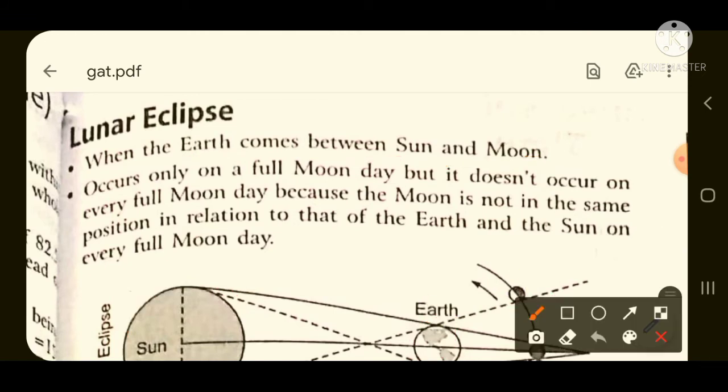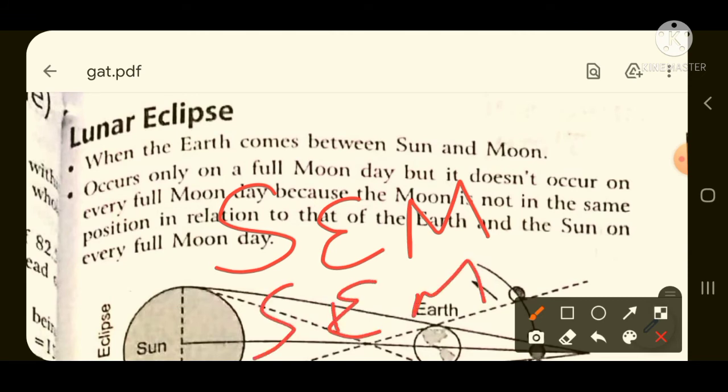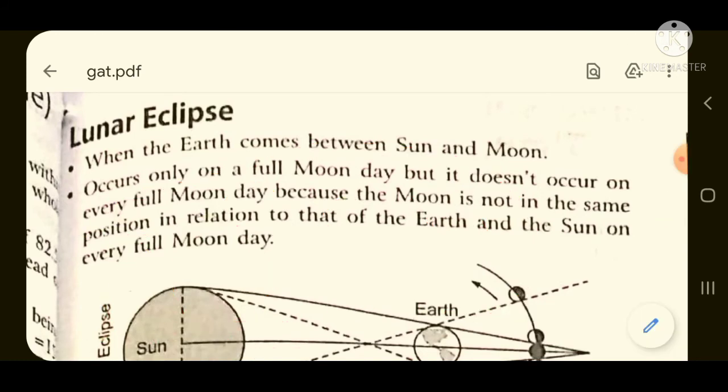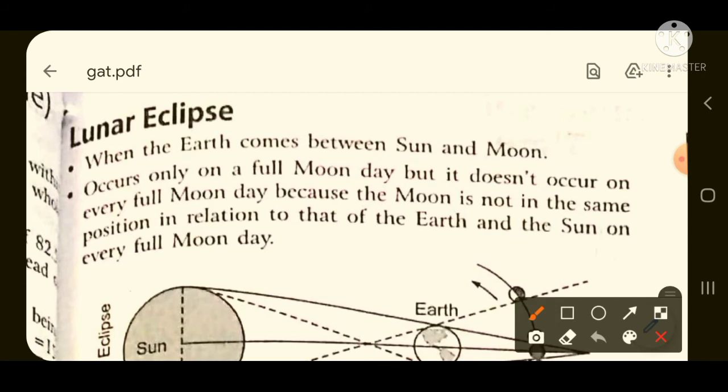So an important point to note is that in lunar eclipse, sun, earth and moon is the series of the arrangement. And for solar eclipse, it is sun, moon and earth. Once again I'll repeat so that it completely gets in your mind.